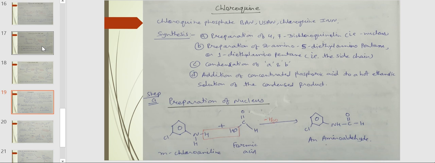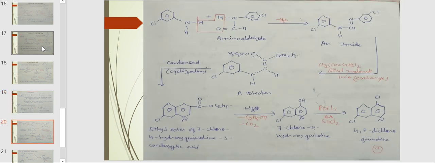Step A, preparation of nucleus. When metachloroaniline is treated with formic acid, 1 mole of water is liberated and an aminoaldehyde is formed. An aminoaldehyde is treated with chloroaniline. Again 1 mole of water is liberated and an amide is formed. Amide is treated with ethyl malonate at 100 degrees centigrade to form a diester.